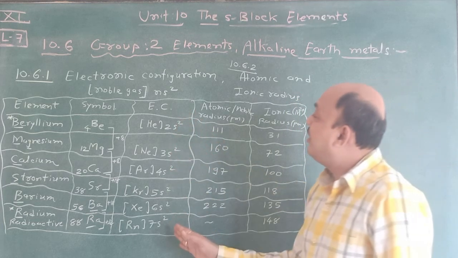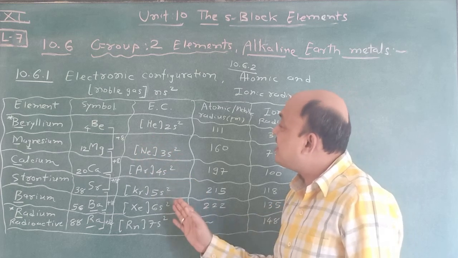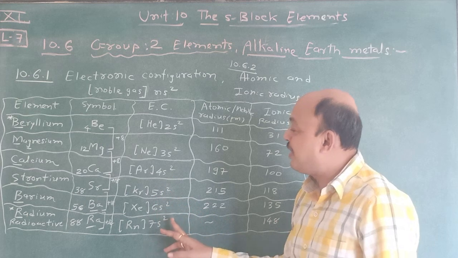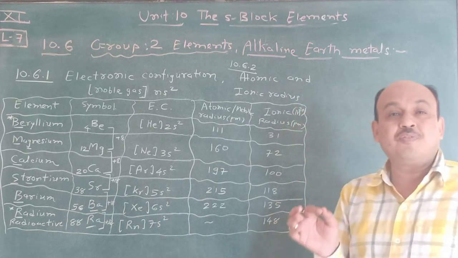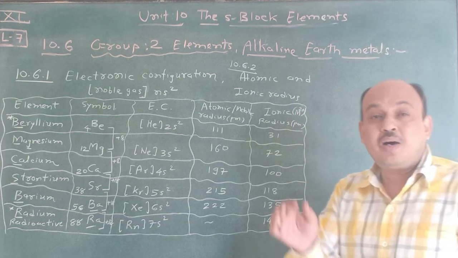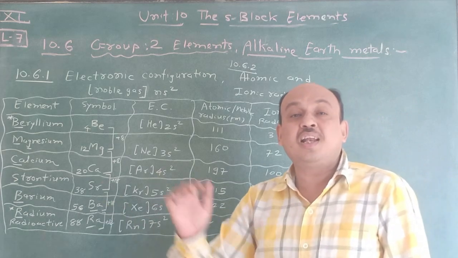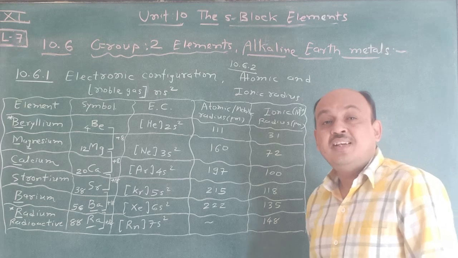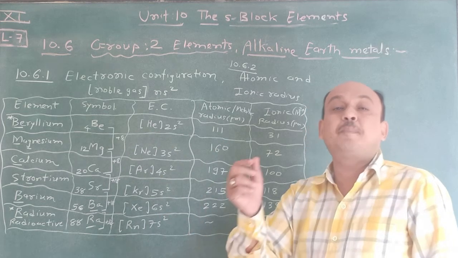Okay. And suppose oxidation state is there, it is plus 2, plus 2, plus 2, plus 2, plus 2 and plus 2. What is the meaning of oxidation state? From the outermost orbital, how many electrons are released? That is considered as oxidation state. In the case of alkali metals, it is plus 1.